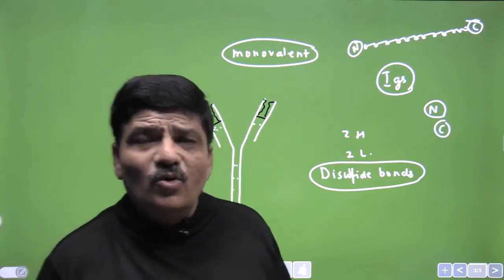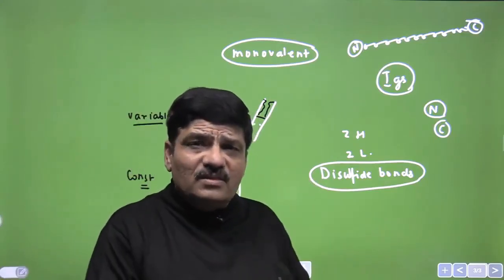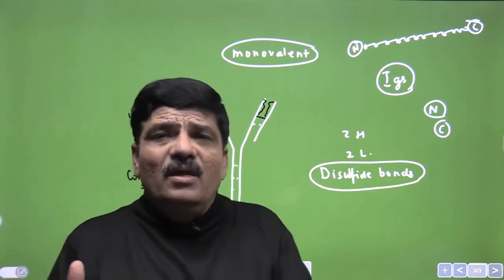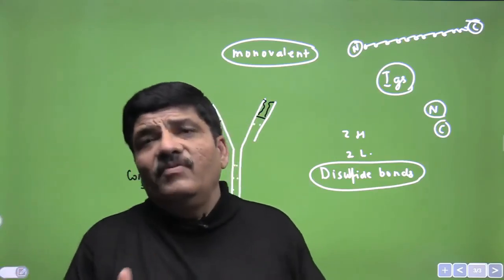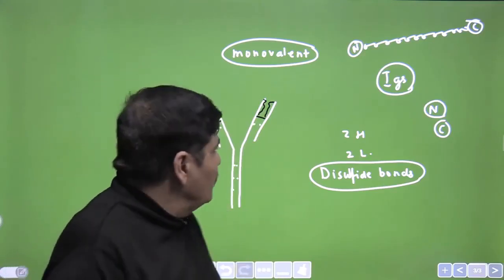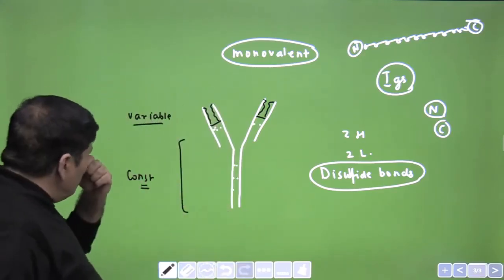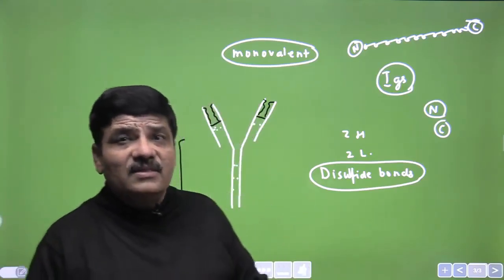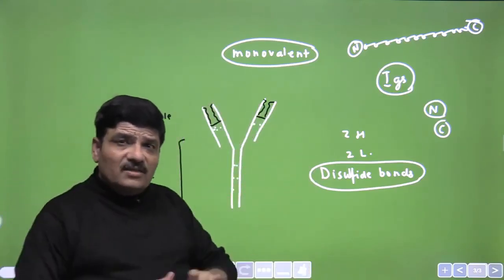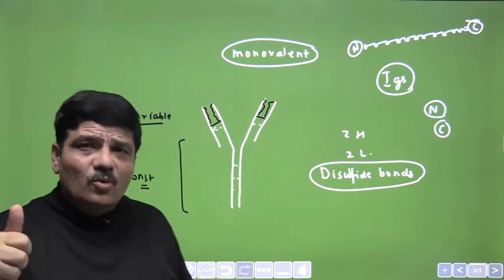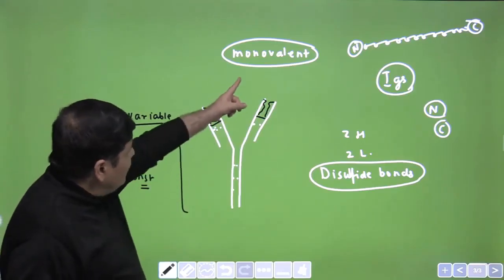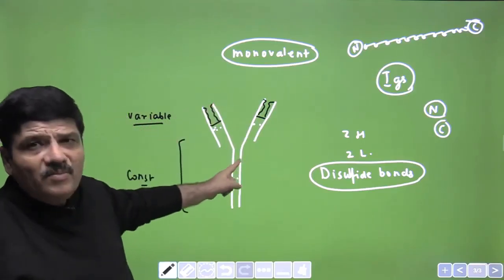In higher classes you will know something about the complement system. It is a cascade of proteins, and antibody molecules can activate the complement system as well. So there are many methods by which antibody molecules can cause lysis as well. Directly they can kill the cell. So there are various mechanisms, plus please try to remember agglutination and opsonization. And a monovalent antibody has two antigen binding sites.